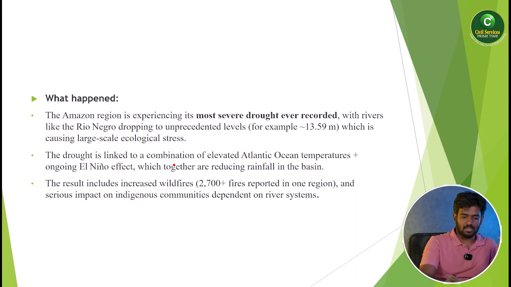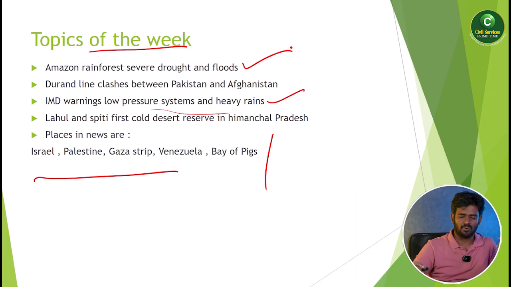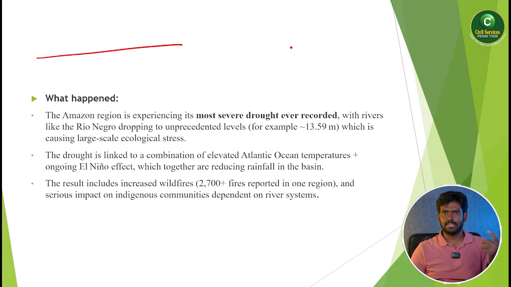So the next one is Amazon River. Okay, Amazon rainforest, severe droughts and floods. So why is it happening? Basically, you should understand Amazon is the lungs of the earth. What is happening in Amazon? Unfortunately, because of climate change and some global warming effects, the Amazon forest is slowly depleting for several reasons. These kinds of floods, droughts, and all these things are happening.